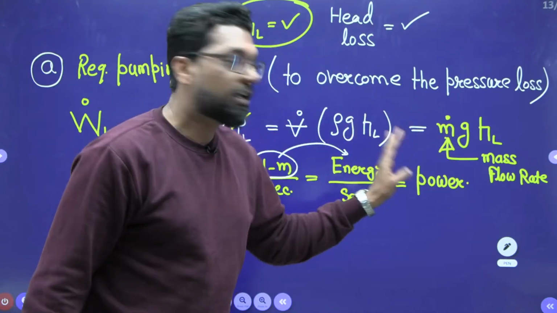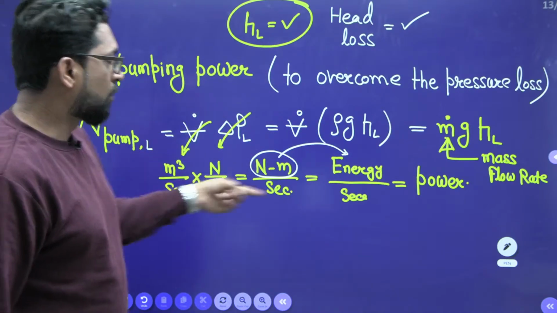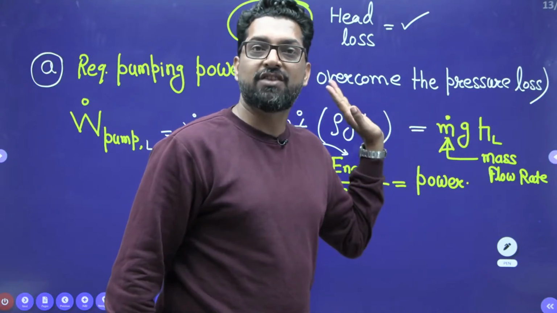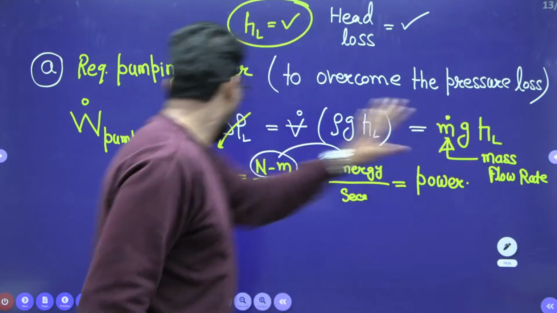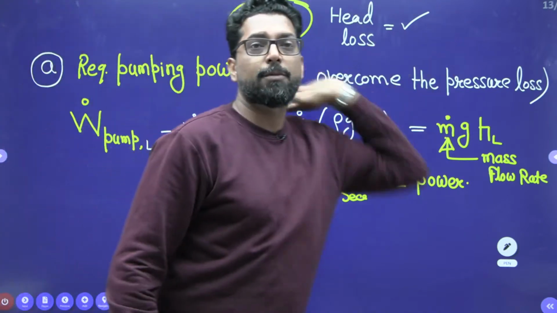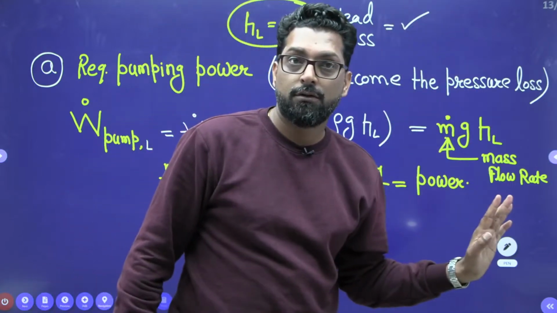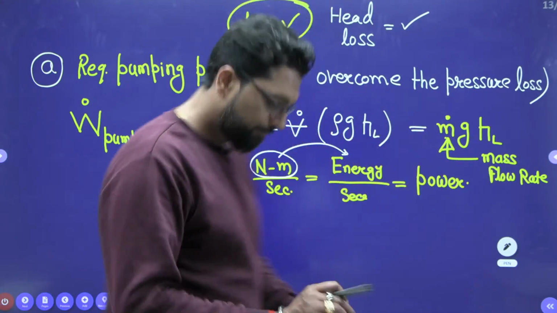If no volume flow rate is given, just go with mgh, like a potential. From this you have to calculate the pumping power. Why do you calculate pumping power? To overcome the pressure loss. Why is the pressure loss happening? Due to the viscosity, the viscous effect.